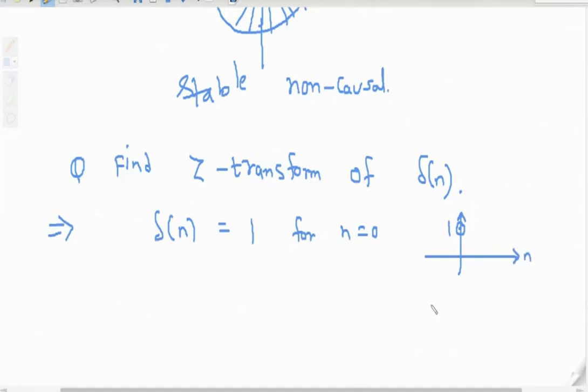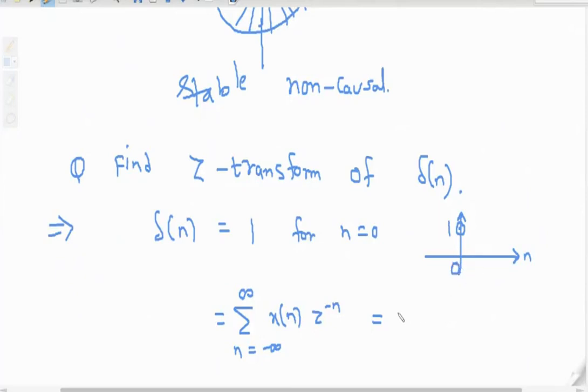Then if I use the definition and summation, we are finding the Z transform of delta N. From the original definition, it is summation from minus infinity to infinity x of n Z raised to minus n. But our signal is present at only one instant, that is 0.